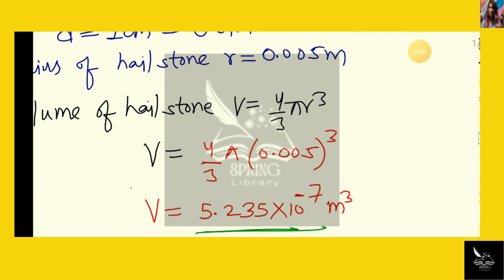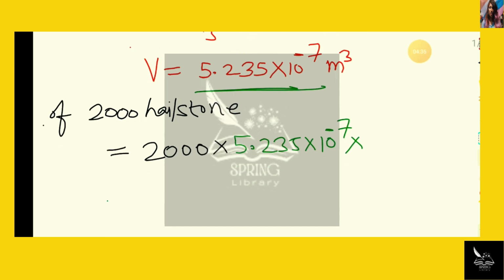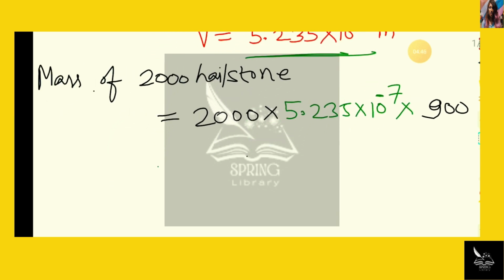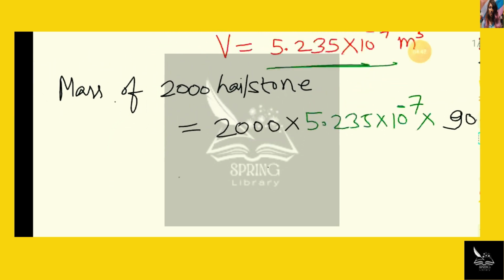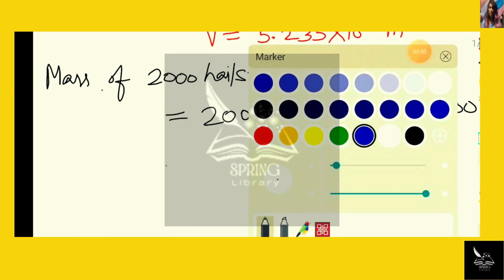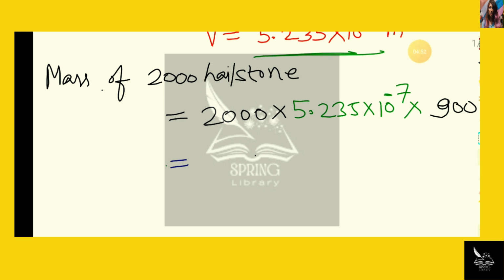Now simplify it, then I will get the mass of 2000 hailstones equal to 0.9422 kg.